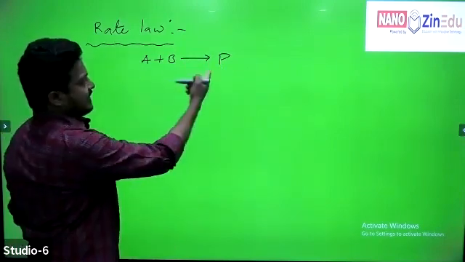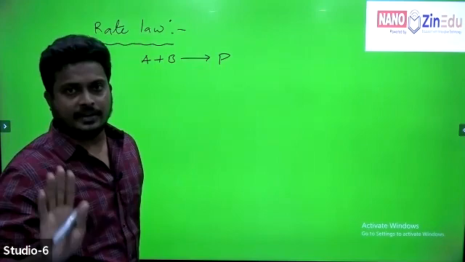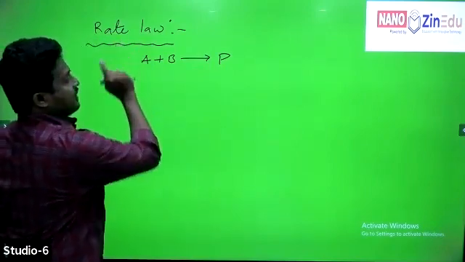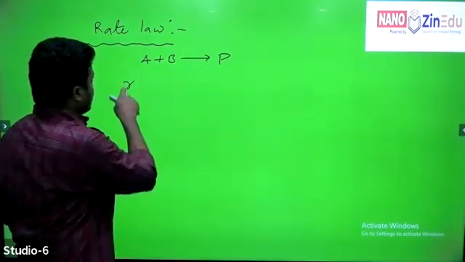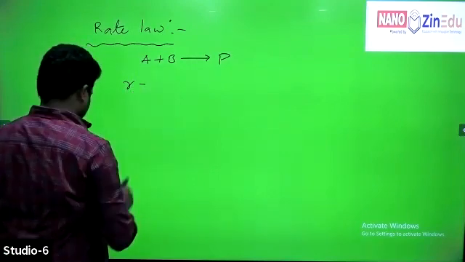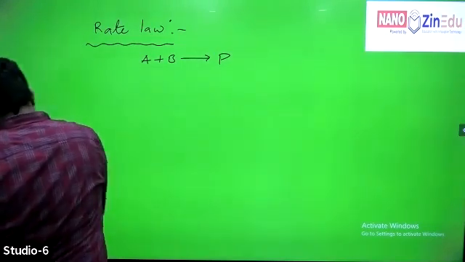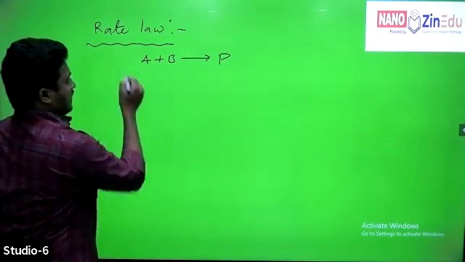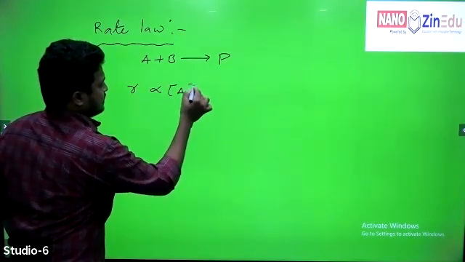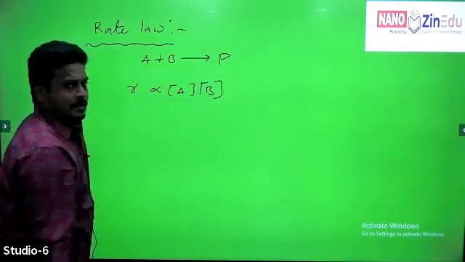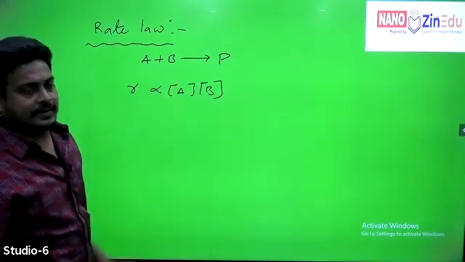Now, how can we write the rate law for a given reaction? Here I'm asking for the rate law, which is also called the rate equation, not the rate of reaction. According to the rate law, the rate of reaction is directly proportional to the concentration of A into the concentration of B. The rate of reaction depends on the concentrations of reacting species.